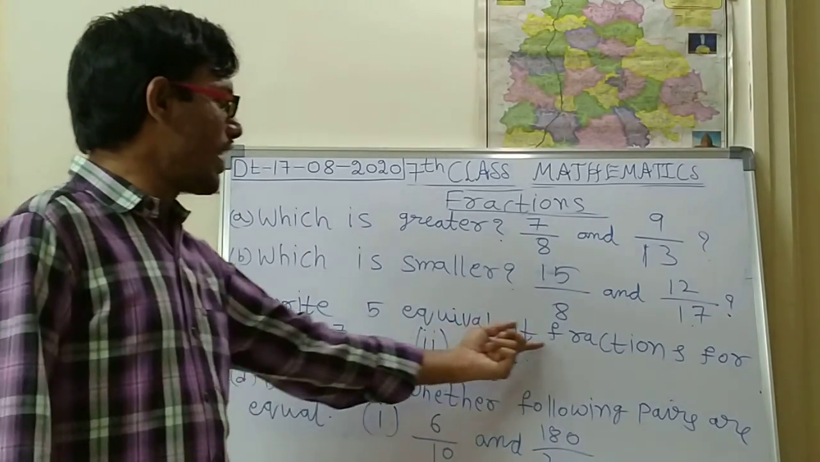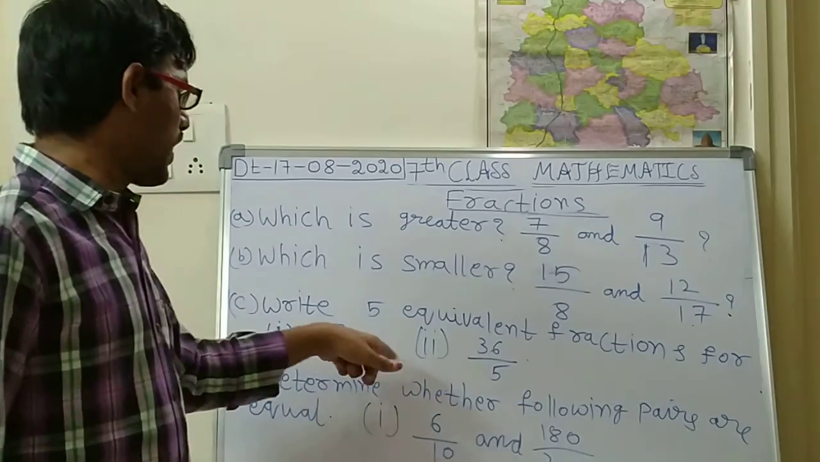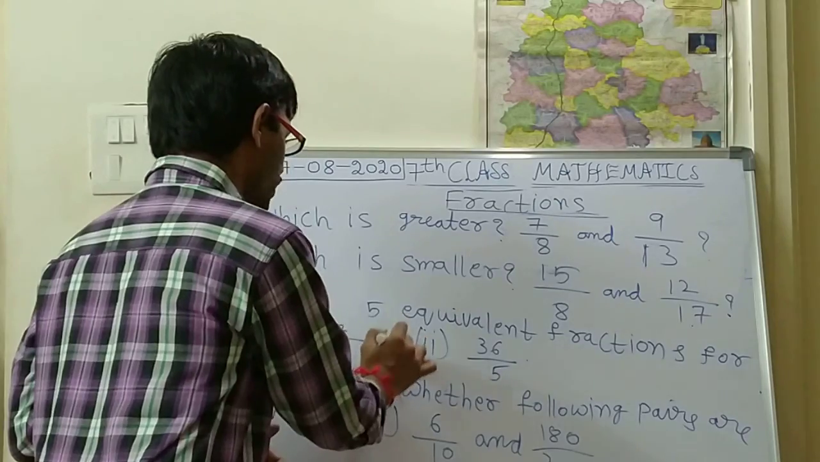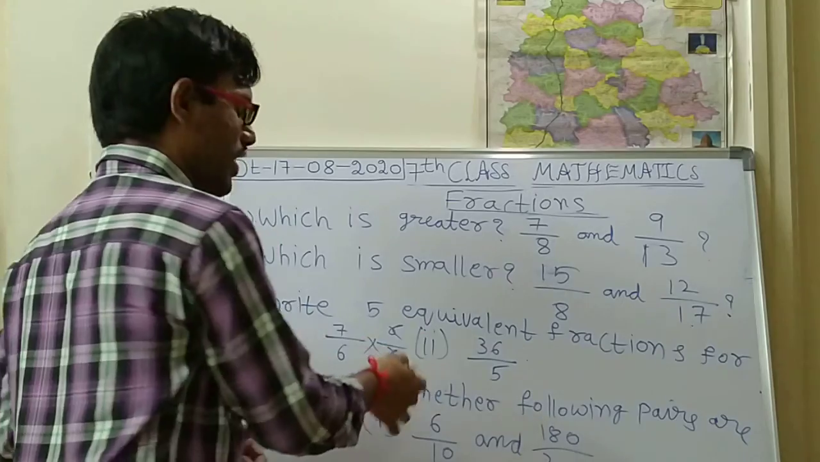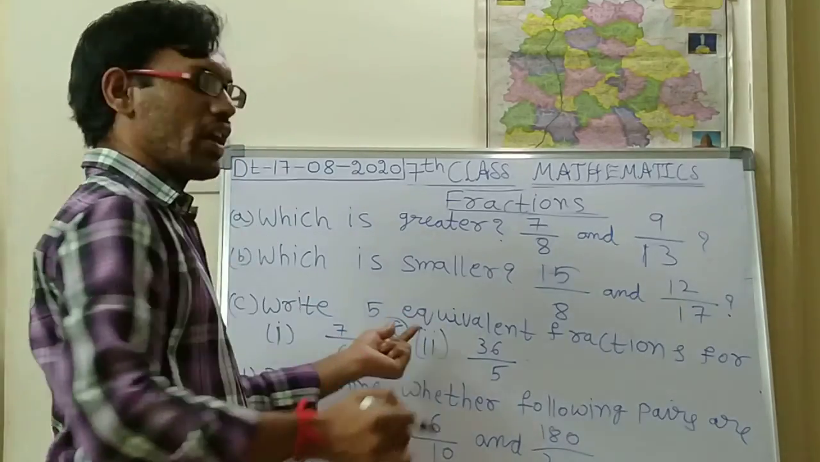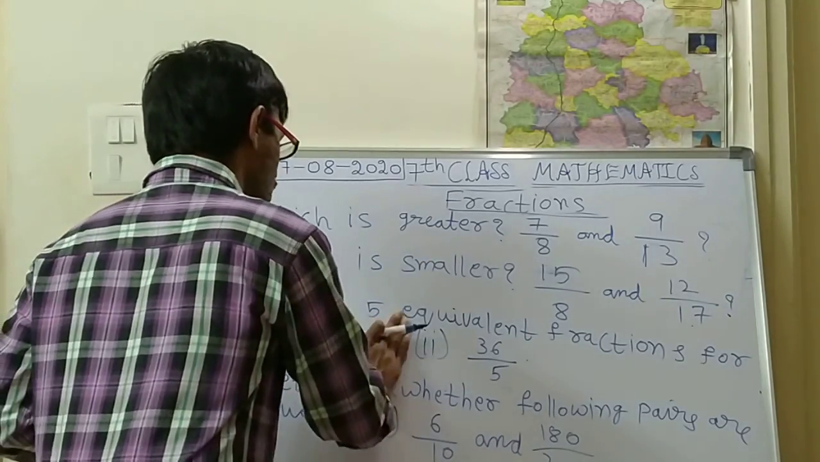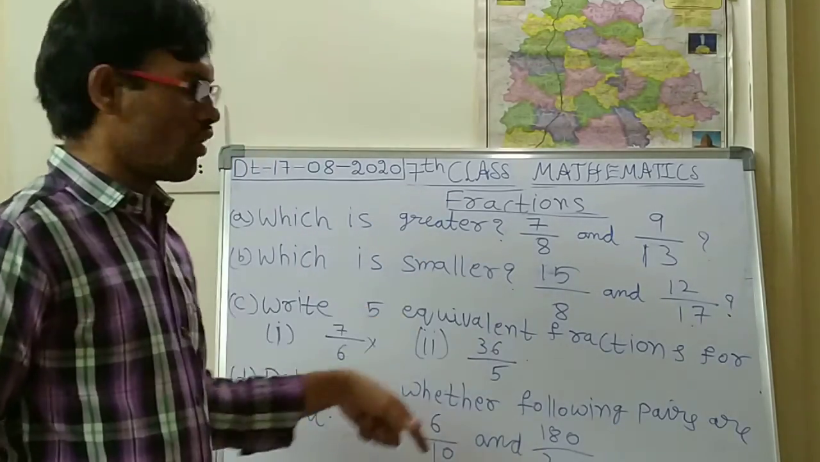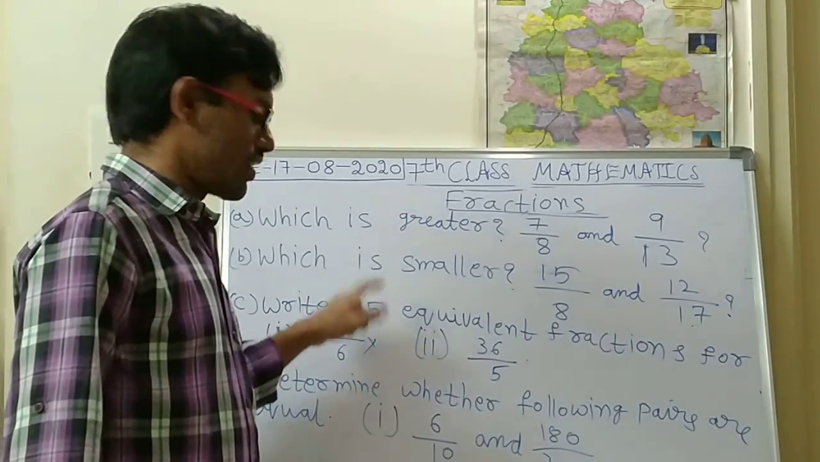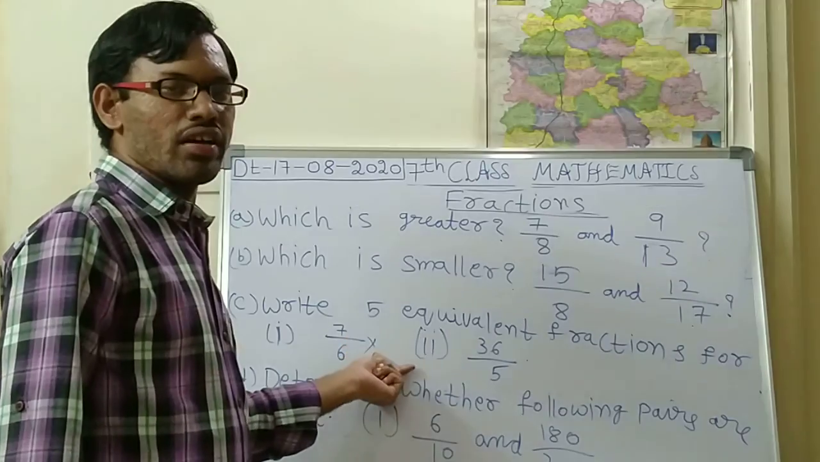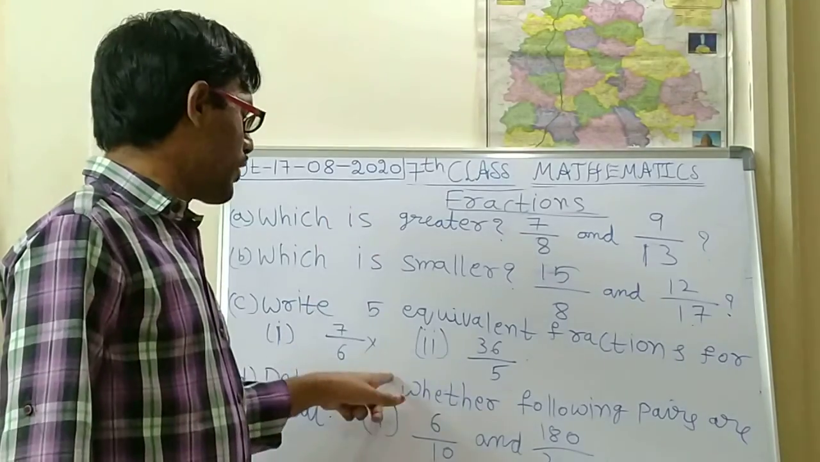Next, write 5 equivalent fractions for 7 by 6 and 36 by 5. So take any number, multiply and divide this by this. So take any number, x by x. If you take a number x in the numerator, then in the denominator also the same number. Okay. So like that I have already said. So this is one equivalent fraction. Next, take another number for the numerator and the denominator. Same number, it should be the same.